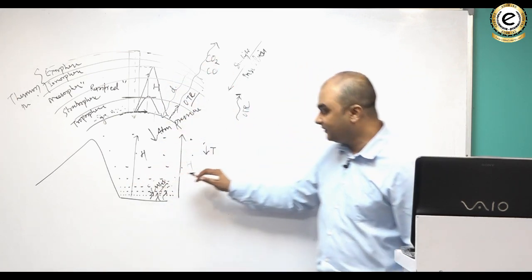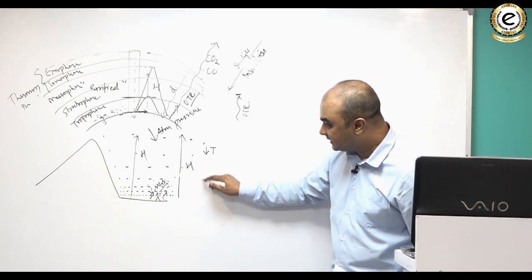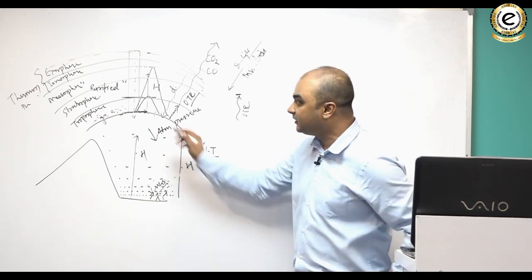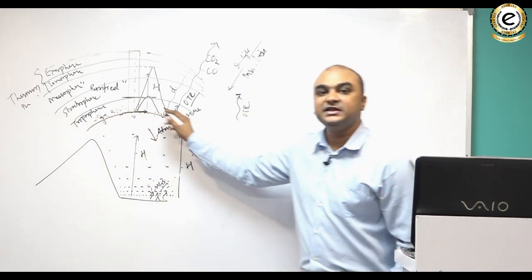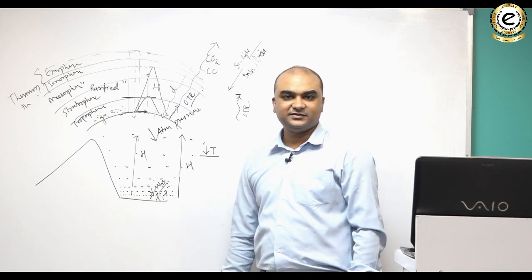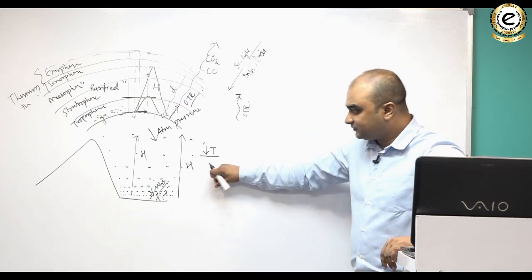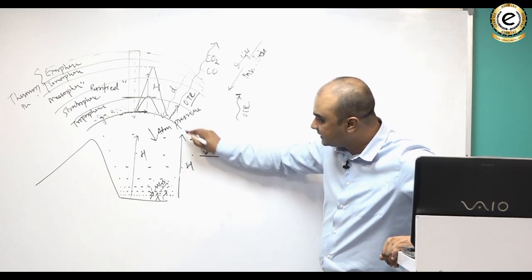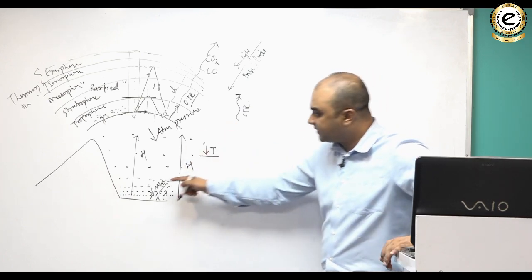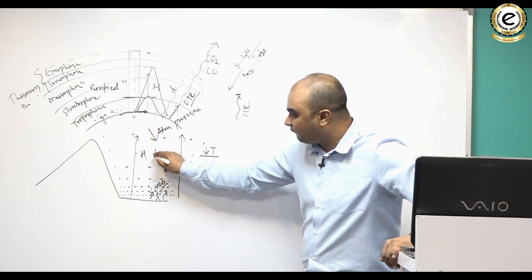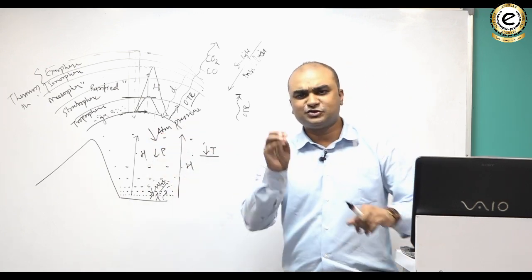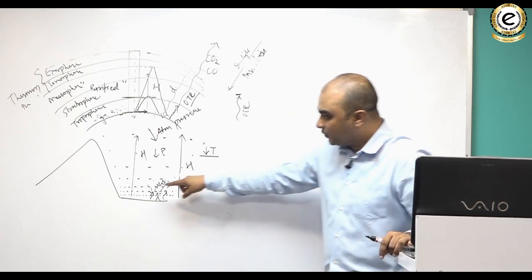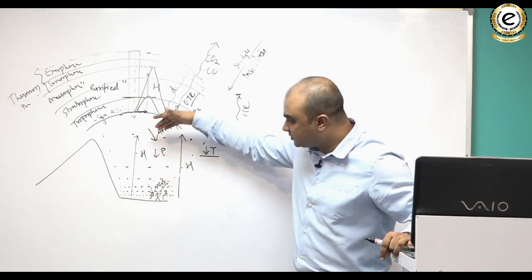That is why with increase in height there is generally a fall in temperature in the first layer of the atmosphere, which is the troposphere. Do you understand that? Now, one thing we have understood, that with increase in height there is fall in temperature, and with increase in height there is fall in pressure. Just these two things we need to understand further from here. What things? First, with increase in height, there is fall in pressure.